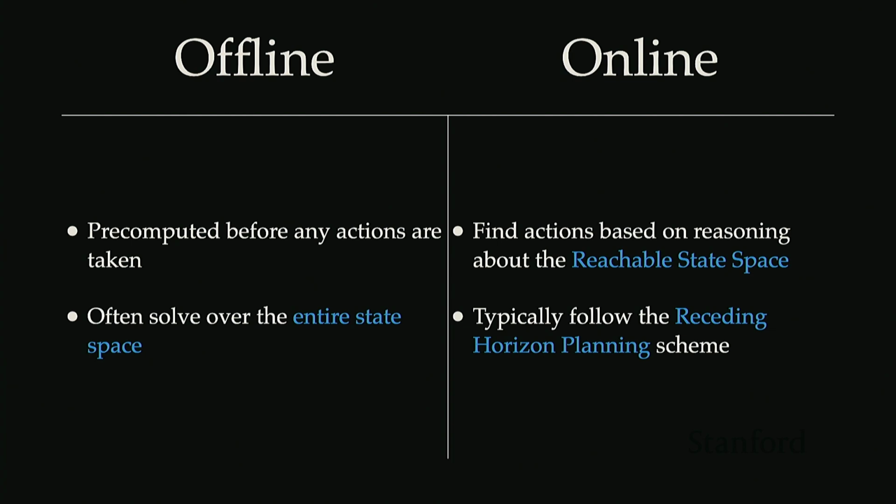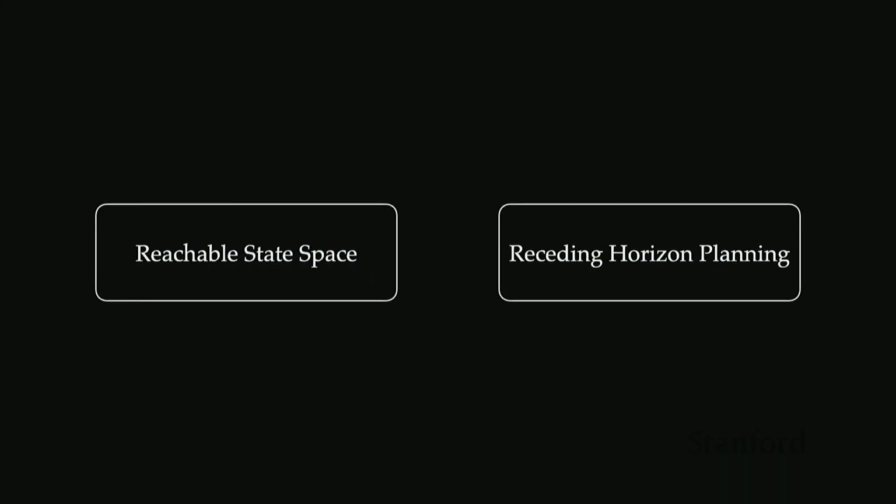And so this idea of the reachable state space and receding horizon planning are the foundation here of all of the online planning methods that we're going to be talking about. So we're going to dive into both of these concepts, lay the foundation for online planning, and then go into the algorithms themselves. So looking at the idea here of the reachable state space and receding horizon planning, starting with the reachable state space,